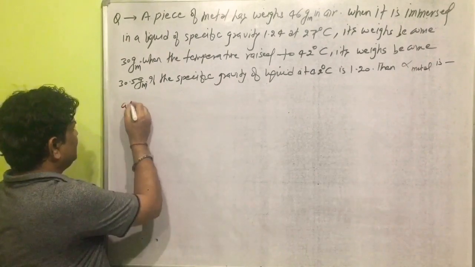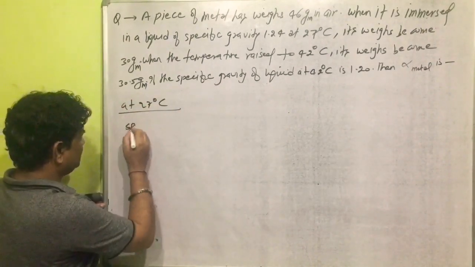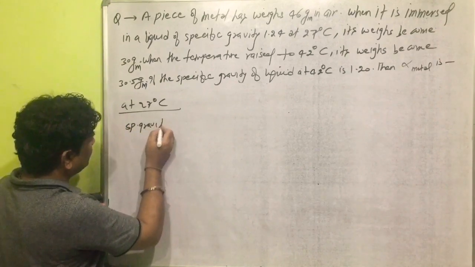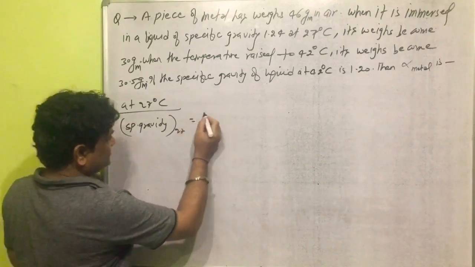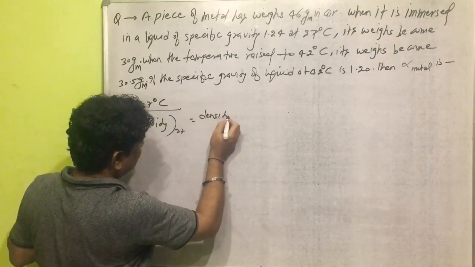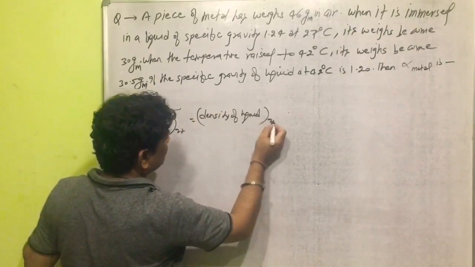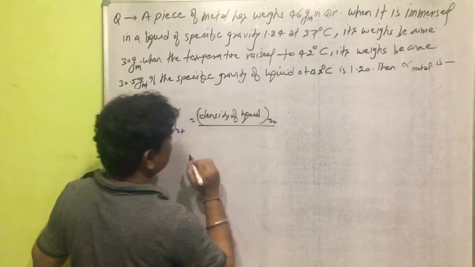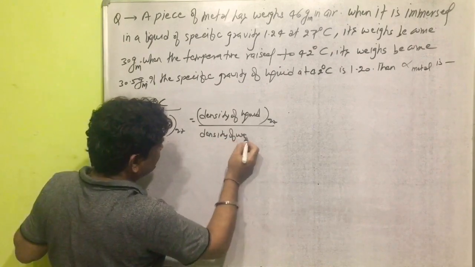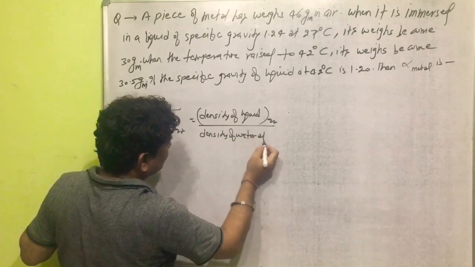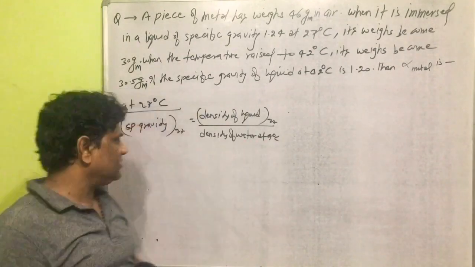Now at a temperature of 27 degrees Celsius, the specific gravity is equal to the density of the liquid at 27 degrees Celsius divided by the density of water at 4 degrees Celsius. So this is the relation coming on the board now.